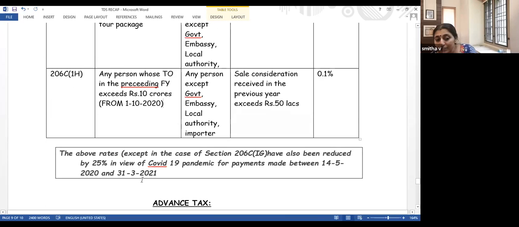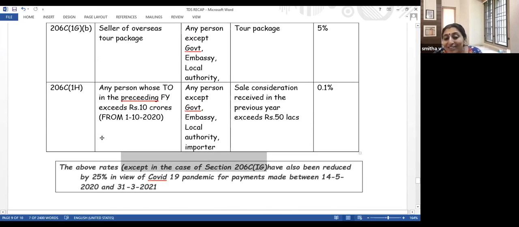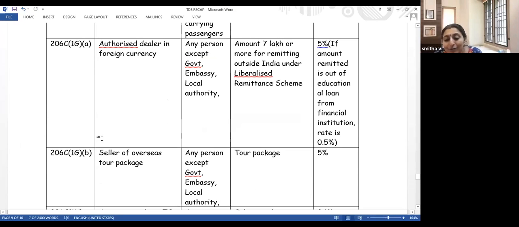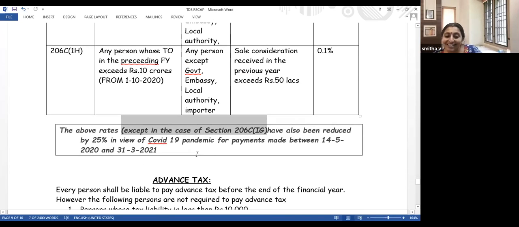Again, in view of this COVID pandemic, we have reduced the rate by 25%, except in the case of 206C1G, that is foreign payment and tour operator. There we have not reduced the rate because in this era of pandemic, I don't think you'll be going for any tour package outside India. So there is no lower rate of tax collection there.